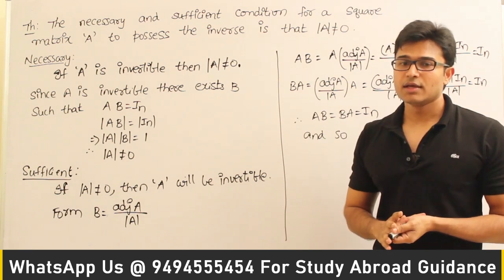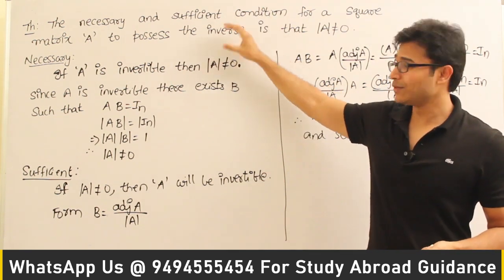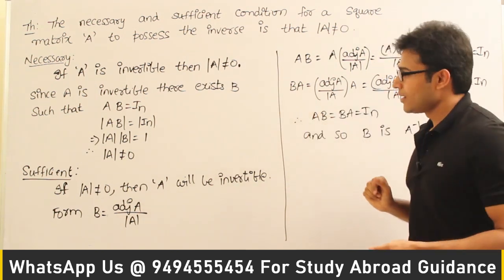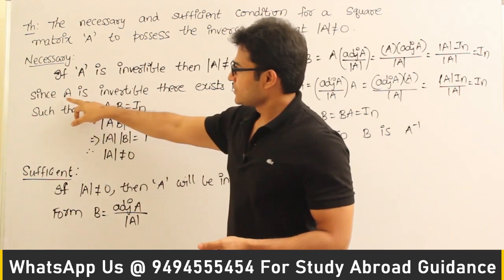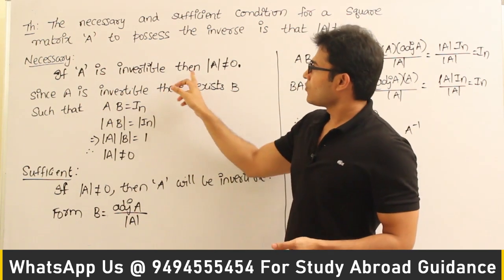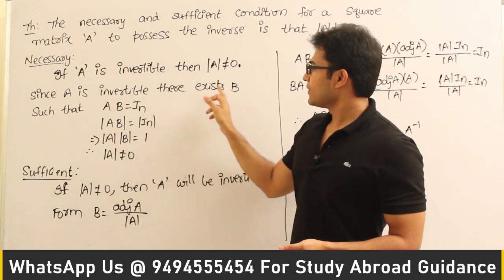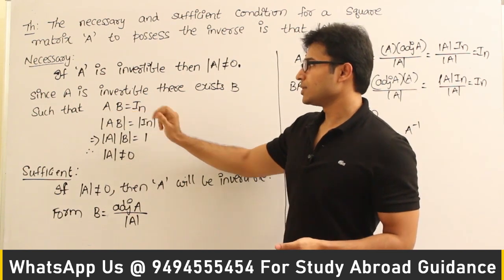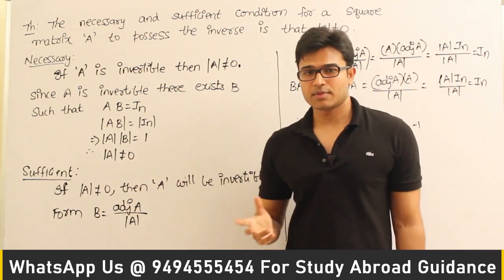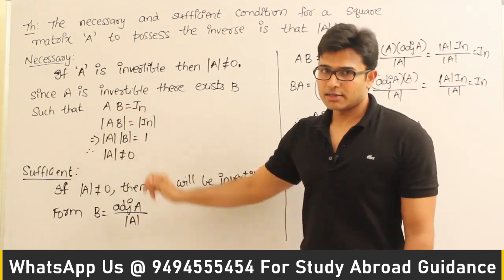Are you understanding it? Even if you don't understand the theorem, don't worry, just memorize this statement. You need not understand the proof, but I'm trying my level best to make it clear. Now see this, since A is invertible, that is what I have assumed, I want to prove that det A is not equal to 0. If A is invertible, then there exists a matrix B such that A into B equals In. That is clear. If A is invertible, it is supposed to have some other matrix, its inverse, in such a way that A into B is equal to In, right?